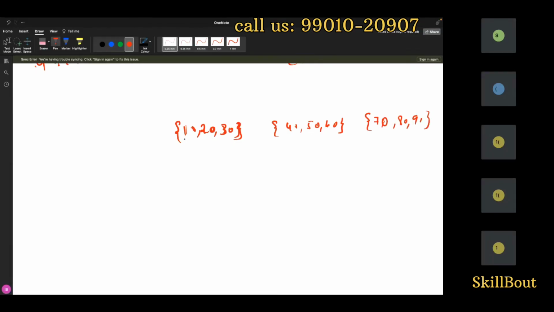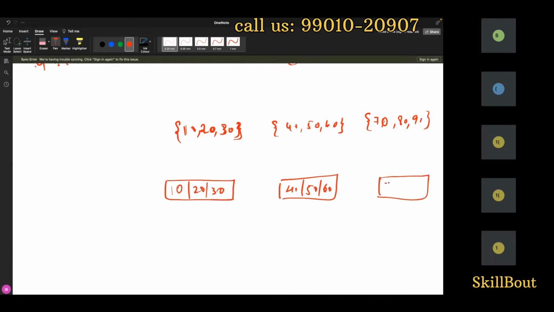Now when you write 10 comma 20 comma 30, what will happen? Exactly like this will happen. When I write the next one, 40 comma 50 comma 60 will happen. And the last one, 70 comma 80 comma 90. To differentiate the elements, you use the comma operator. Now you want to put everything in one packet, so you put one more flower bracket.